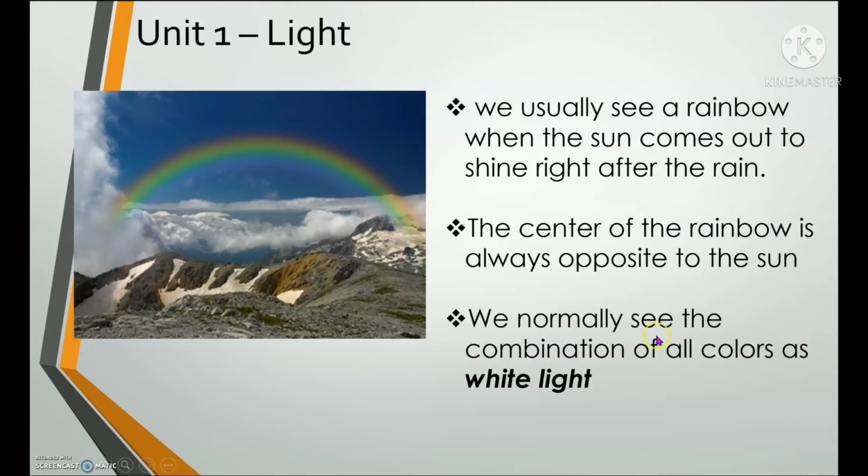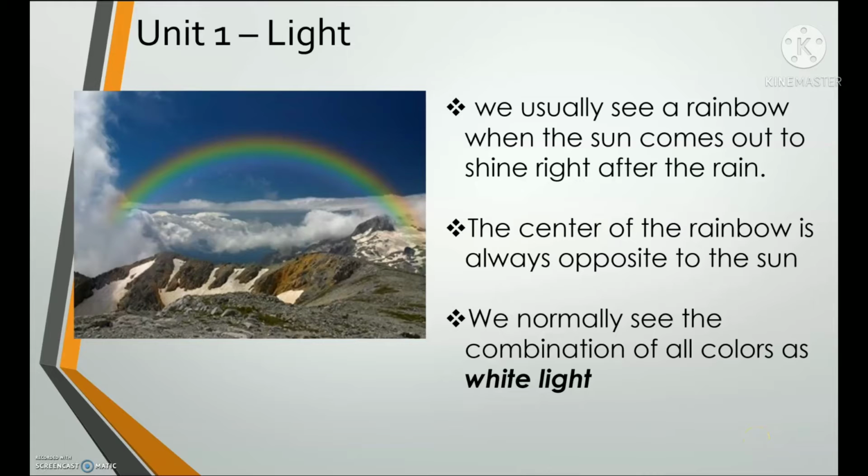Next. We normally see the combination of all colors as white light. As we already talked about on our last topics, we know that a white light is composed of several colors. When a white light passes through a material or a medium, it disperses into several colors. We will talk about it more later on. Now, let's ask some questions first.